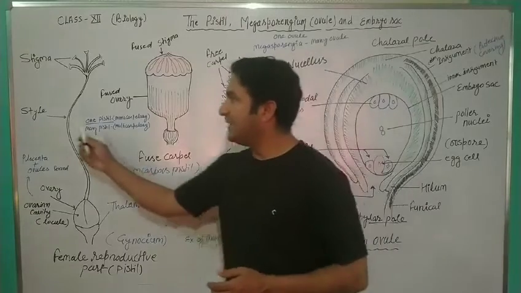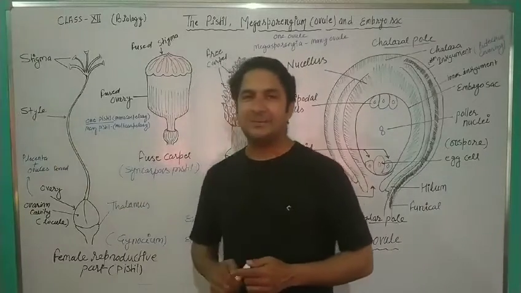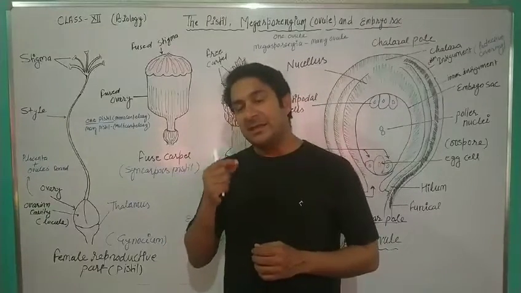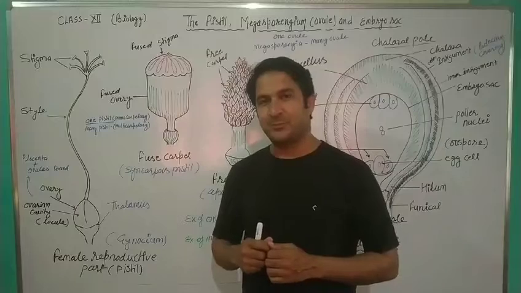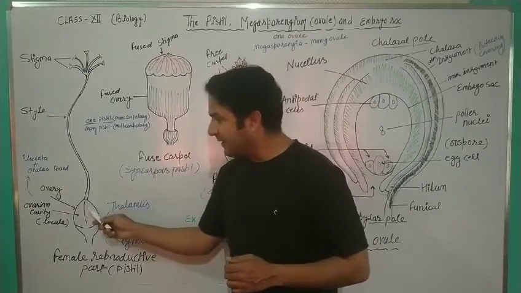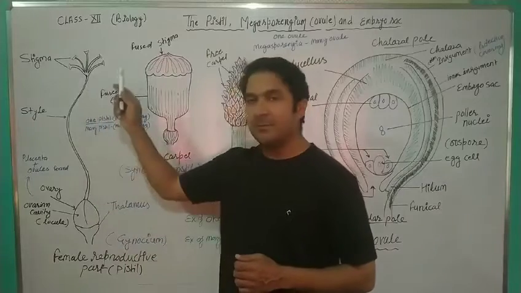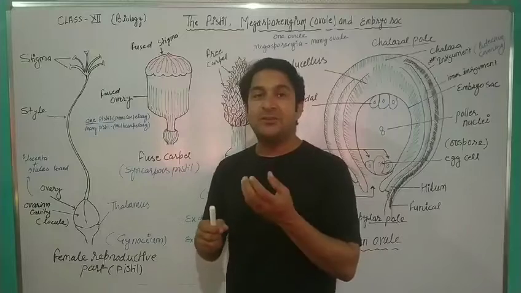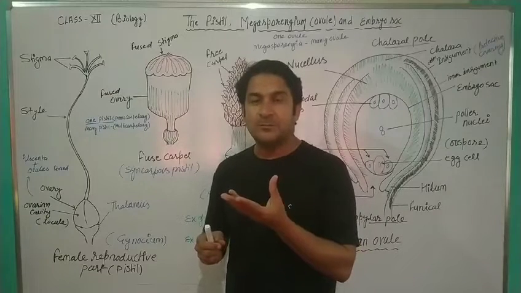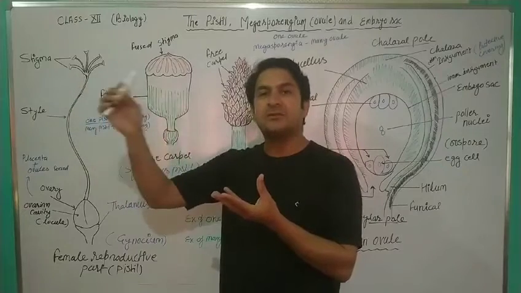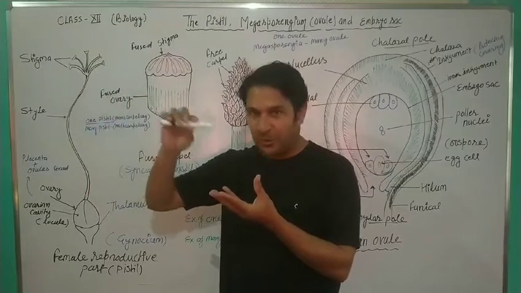Now come to the next, and that is the style. Style is a tubular structure. It has two main functions. The first function of the style is that it connects the ovary with the stigma. Stigma is the area of the flower which provides a platform to receive the pollen which comes with wind or insects at the time of pollination.